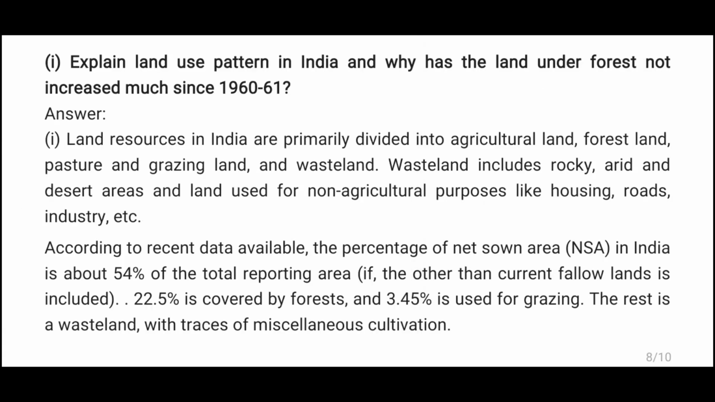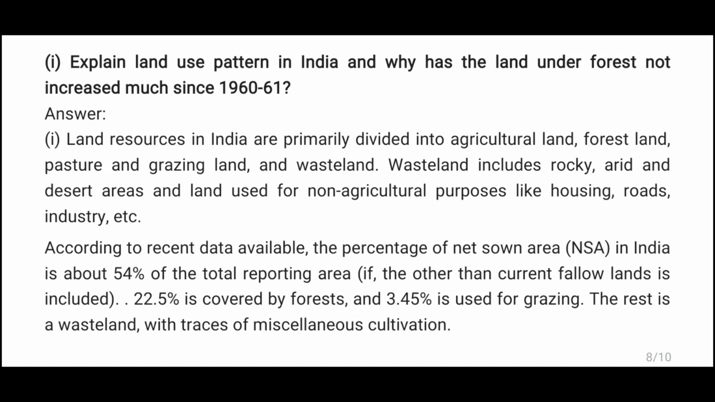Explain land use pattern in India and why has the land under forest not increased much since 1960-61. Land resources in India are primarily divided into agricultural land, forest land, pasture and grazing land, and wasteland. Wasteland includes rocky, arid, and desert areas, and land used for non-agricultural purposes like housing, roads, industry, etc.